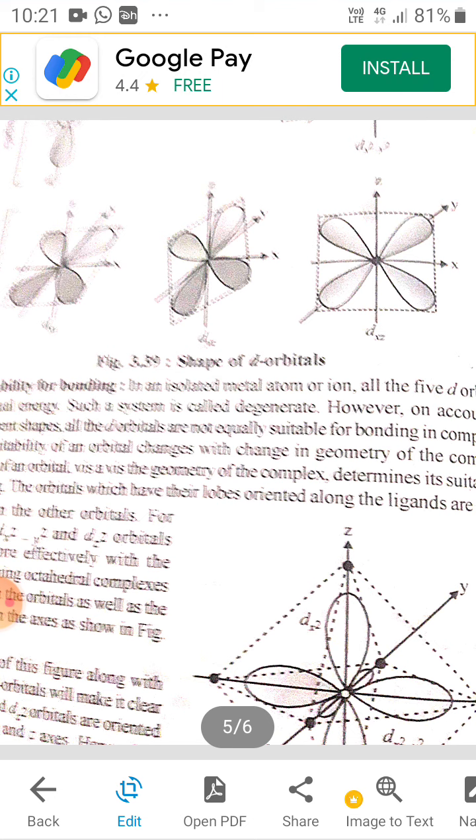In the stability for bonding, the dxy, dyz and dxz orbitals are on the lower side for octahedral complexes, and they are on the higher side for tetrahedral complexes. So these orbitals are stable in octahedral complexes and they are unstable in tetrahedral complexes.